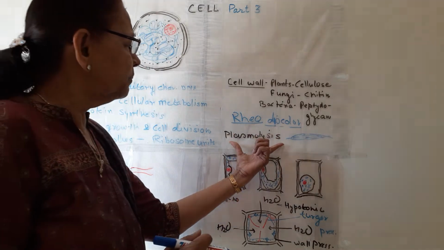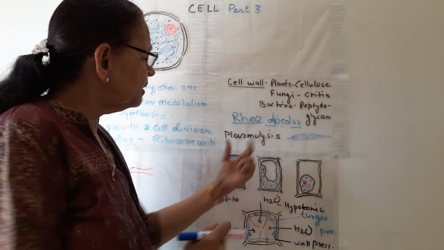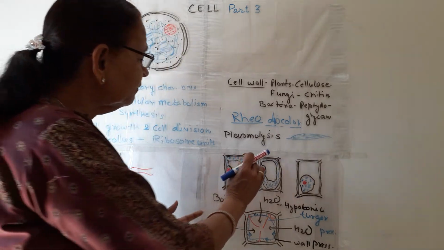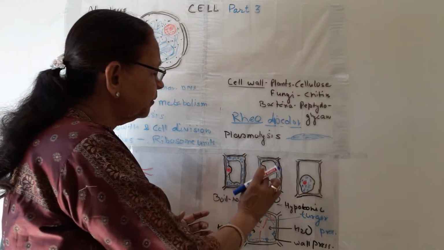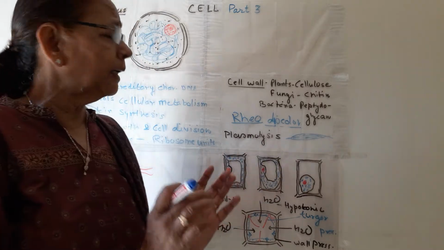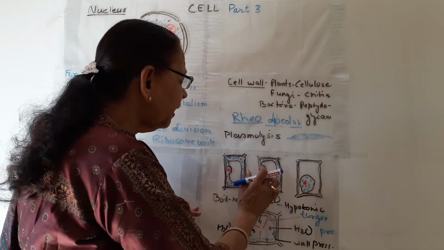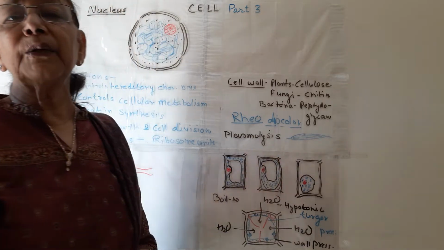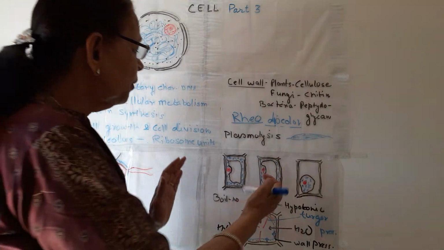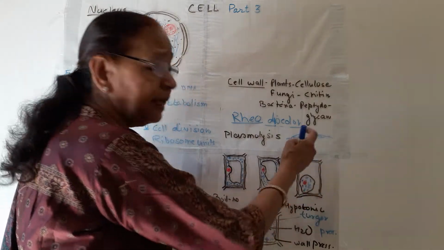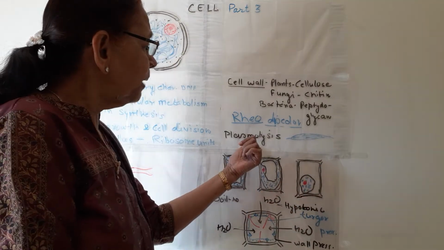Now what is plasmolysis? What are the contents of the cell? This is cytoplasm having nucleus and other cell organelles. Together, cytoplasm and nucleus are known as protoplasm. When the protoplasm shrinks away from the cell wall, it is known as plasmolysis.